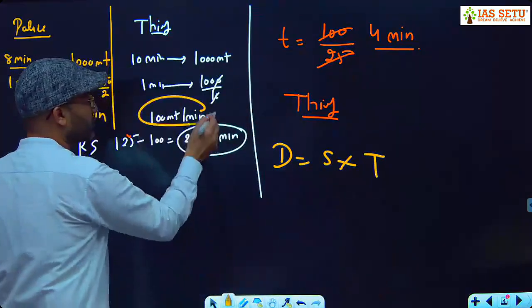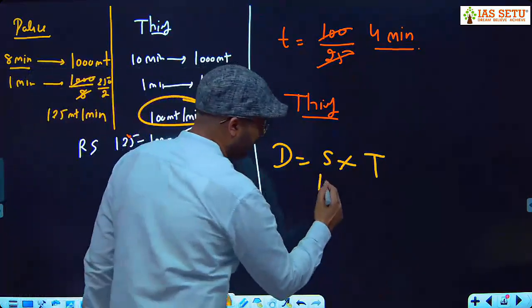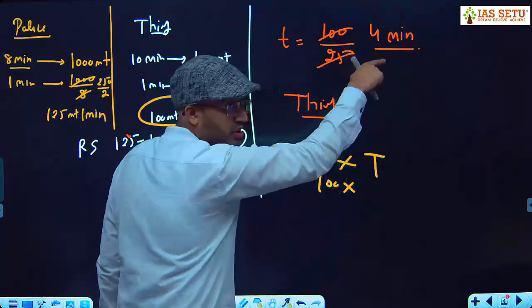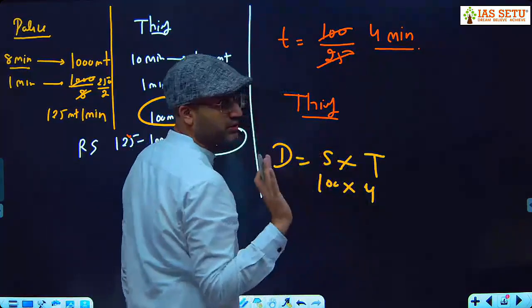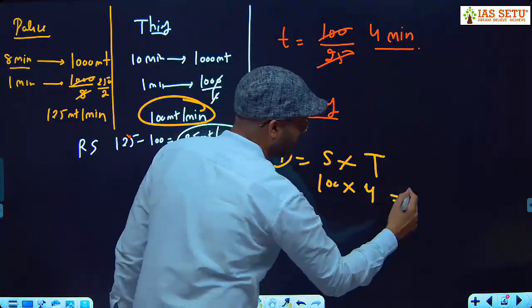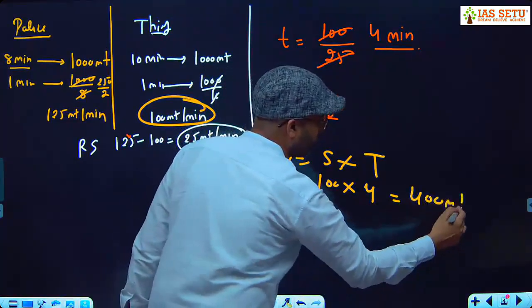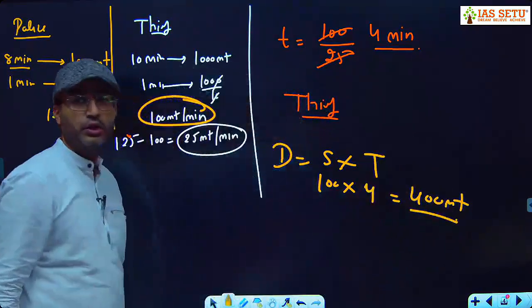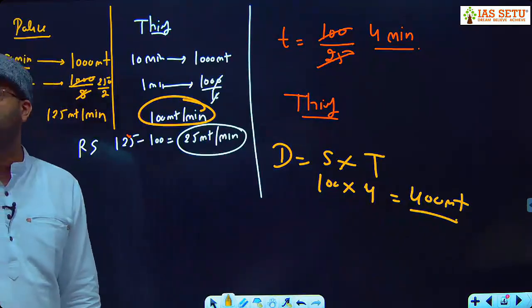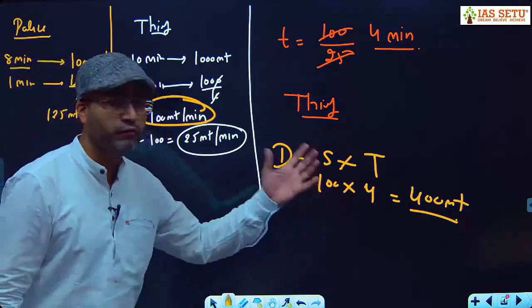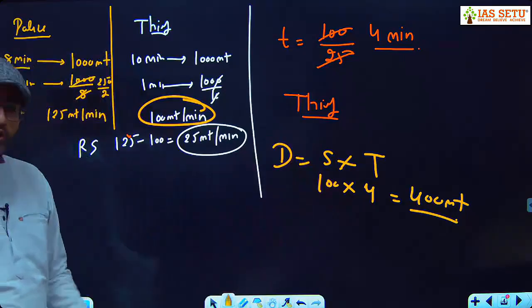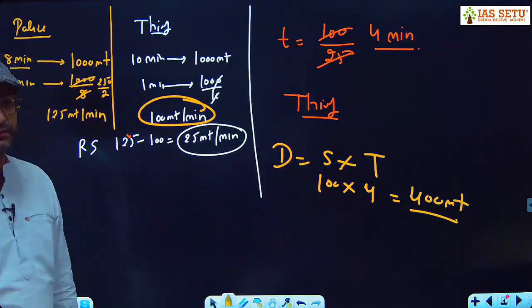Speed of thief is 100 meter per minute. And for how many minutes is the thief running? 4 minutes भाग सकता है वो. So here what is the distance covered by thief? 400 meter. So what is the distance covered by thief before he is overtaken? 400 meter. वो सिर्फ 400 मीटर भाग पाएगा.